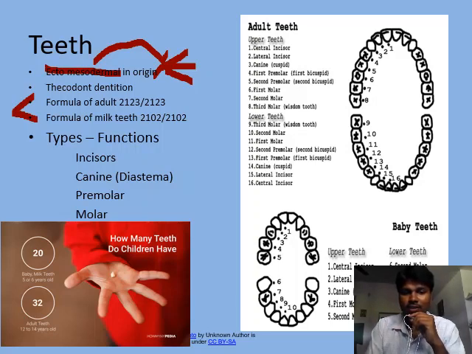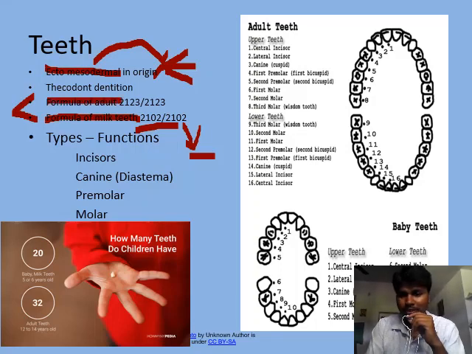In early childhood we find milk teeth. After a few years these milk teeth are shed off. They fall off, that's why they are also called deciduous teeth. Here I gave the dental formula of milk teeth and permanent teeth. After the falling of milk teeth we will have permanent teeth. There are four kinds of teeth we find in humans. One is incisors, second is canine, third premolar, and fourth is molar.